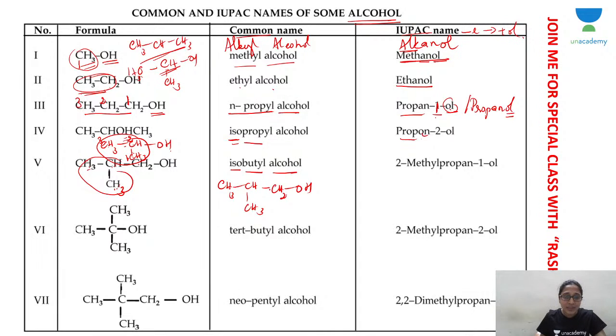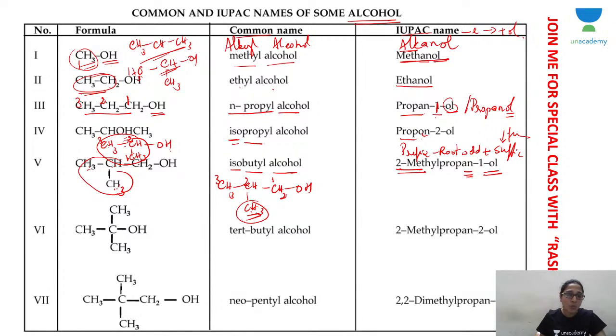If I select this as my 1, 2, 3, this will be my longest chain, or you can select 1, 2, 3 the other way. Anyway, it is three carbon atoms. The second carbon atom has a substituent, a methyl group, that has to be written as a prefix: 2-methyl. So prefix, root word, followed by suffix. The suffix is always the functional group. Suffix is of two types, primary: an, ene, yne; and secondary: functional group.